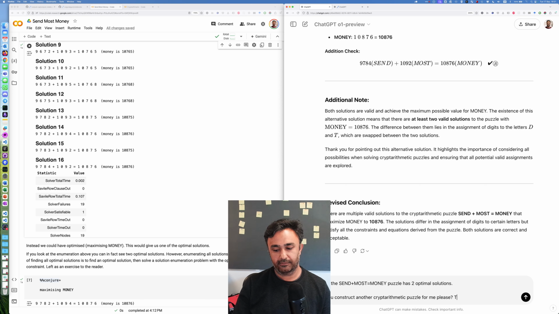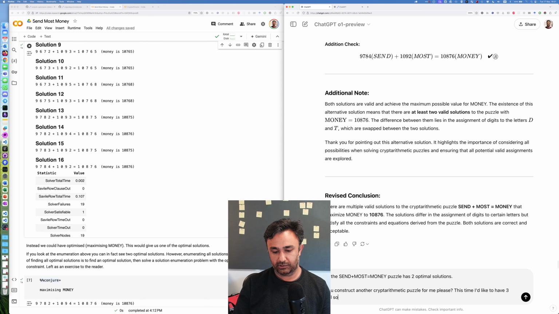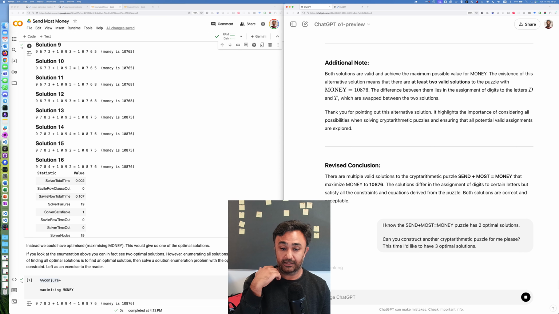This time you have to take care of your capitalization. I'd like to have 3 optimal solutions. So this is a difficult problem, right? I want GPT now to construct a new puzzle such that it has 3 optimal solutions.